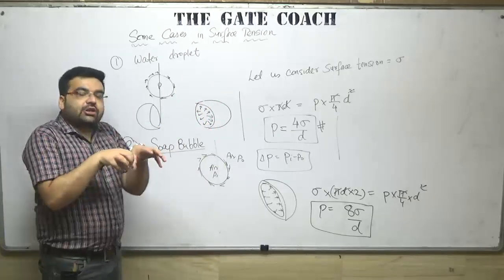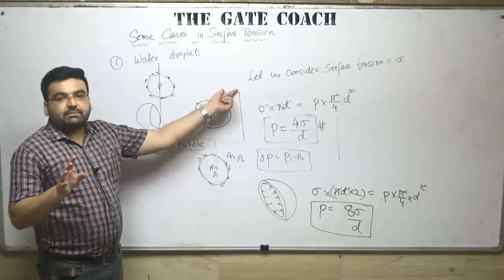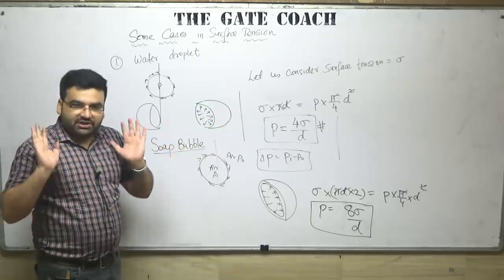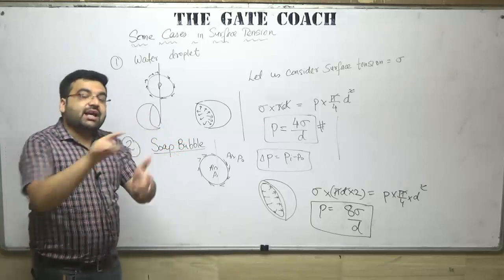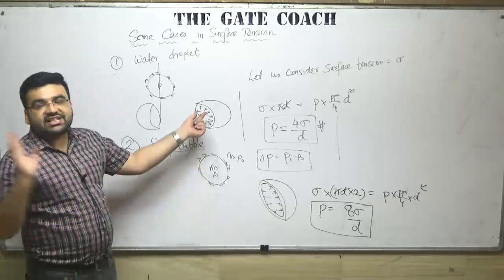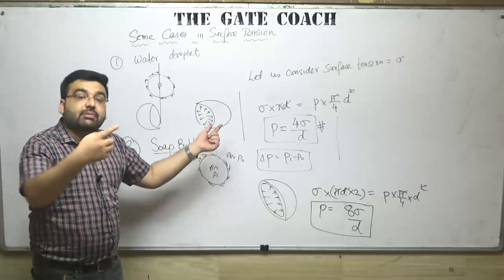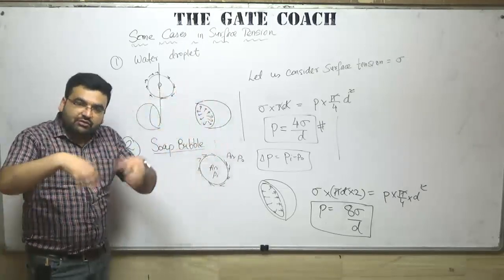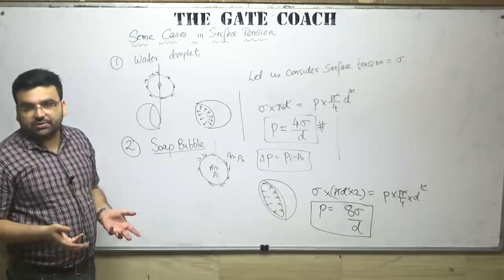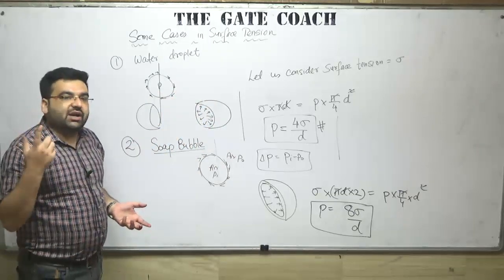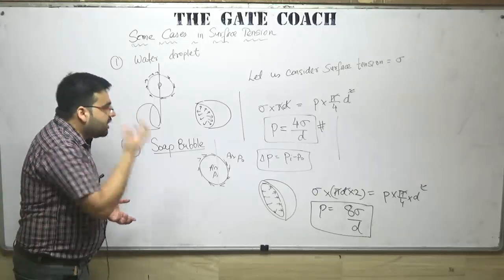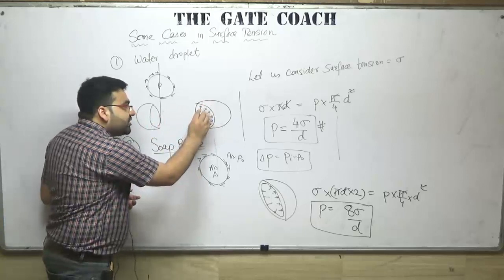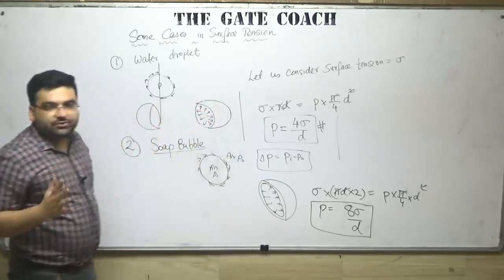So internally also it has some pressure, outside also it has some pressure. But if the internal pressure is very high, what will happen? It will burst. So what is the destabilizing force? The internal pressure is the destabilizing force. What is the stabilizing force? The surface tension is the stabilizing force. The surface tension wants that it should not burst. So what is the equilibrium criteria? At what maximum pressure will it burst? When the inside force becomes equal to the outside force.